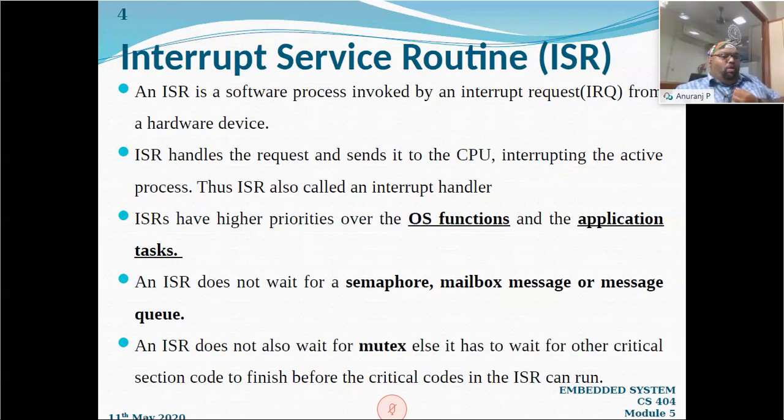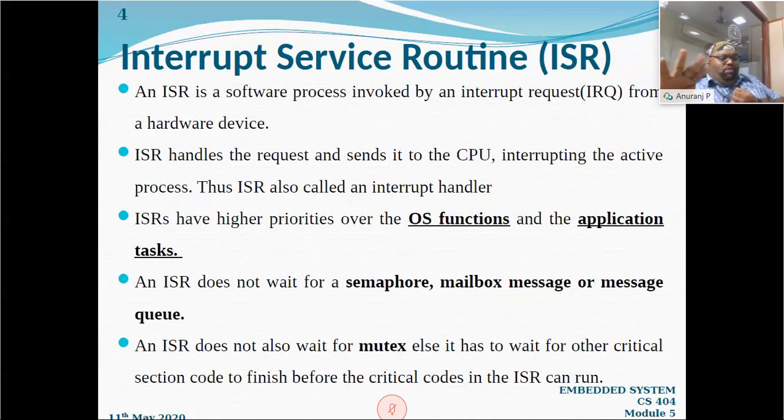In usual cases, ISR will not wait for any mutual exclusion, that is a mutex, either. But it will wait sometimes. What do you mean by a mutual exclusion? There will be some critical code that has to be executed. Some data sharing area, the area of the program where data sharing is happening and there is a possibility of deadlock, we will usually call the critical section.